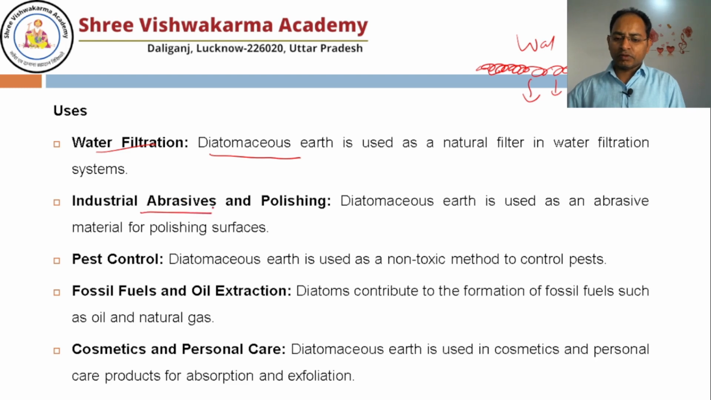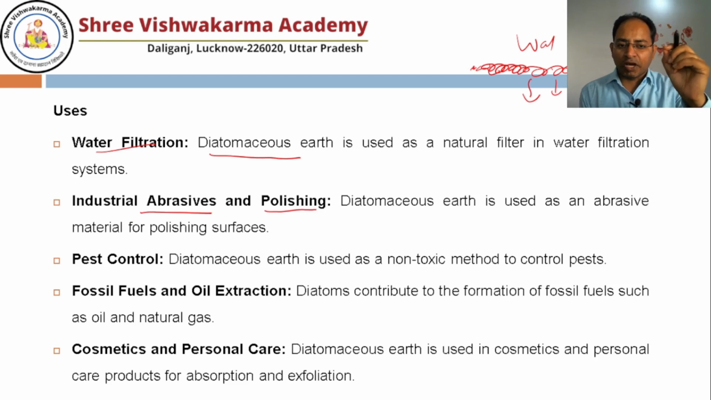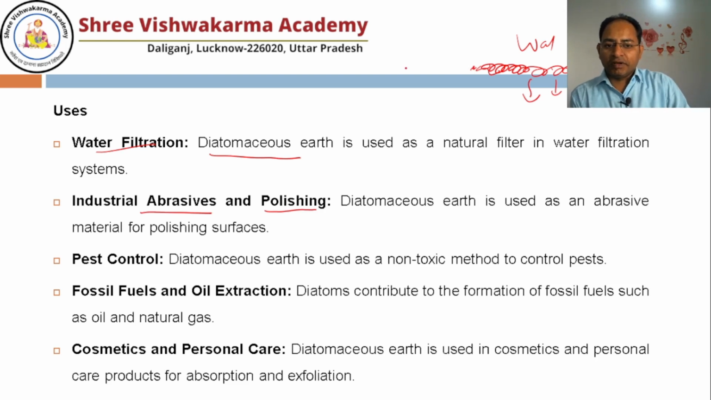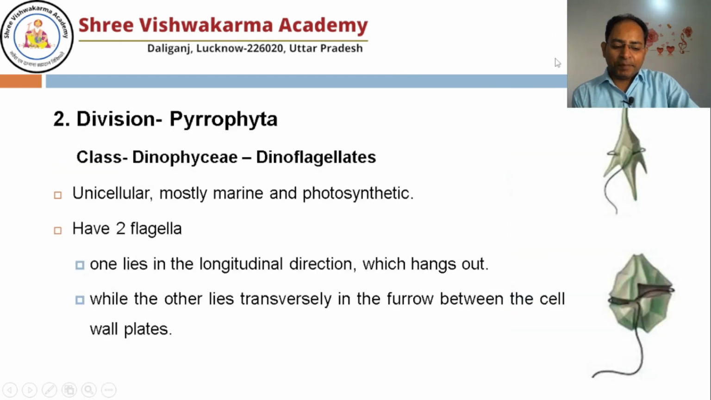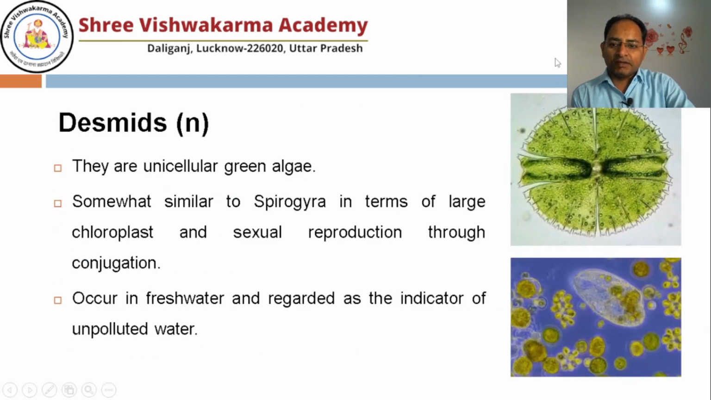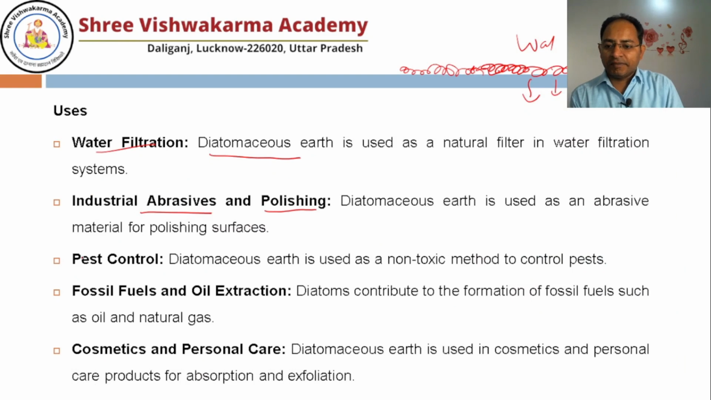Industrial abrasive or polishing. With the help of diatoms, they can be used as polishing in the industry, polishing surfaces. Okay. Pest control. Since the edges of the diatomaceous earth, the cell wall, are very sharp, if somewhere diatomaceous earth has been spread and pests come, then the pests will be hurt and gradually the pests will die. So pest control can be done naturally by using diatomaceous earth.